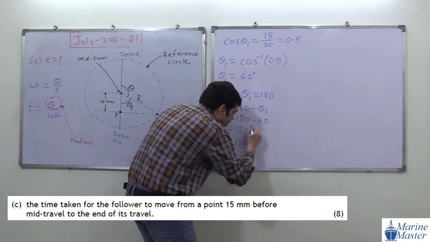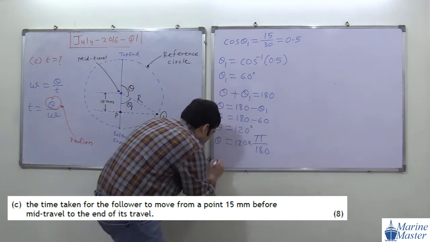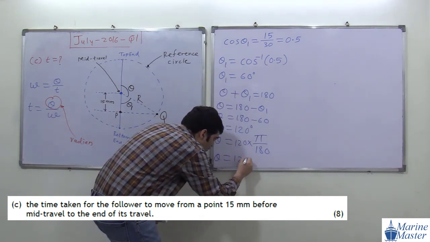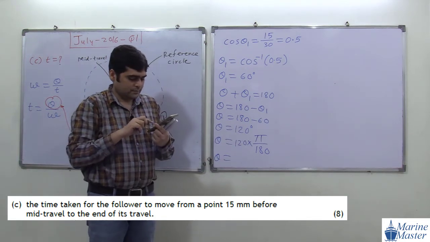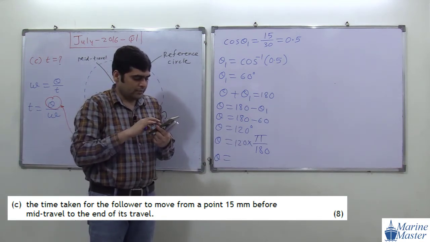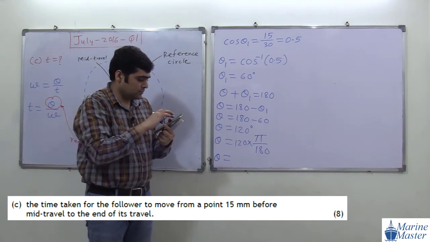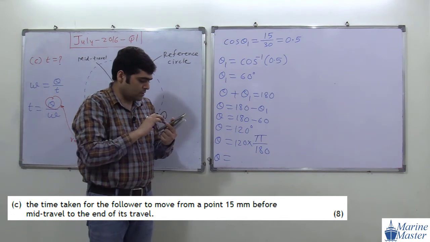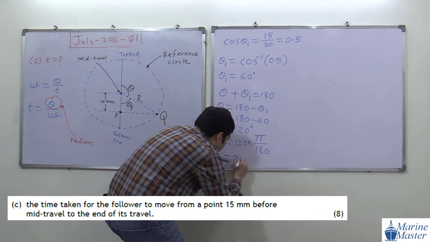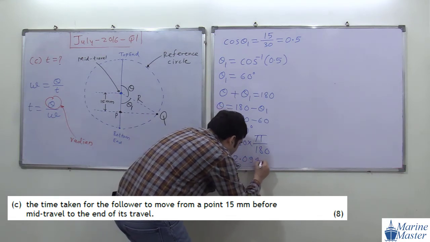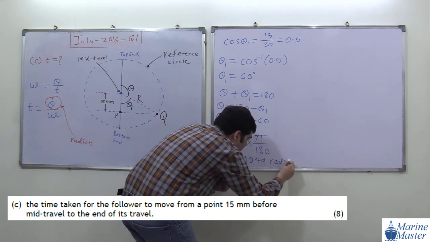So how to convert degree to radian? We have to multiply by pi by 180. So theta is equal to 120 into pi divided by 180. Everyone please do this calculation. How much value are we getting? 2.0944 radian.